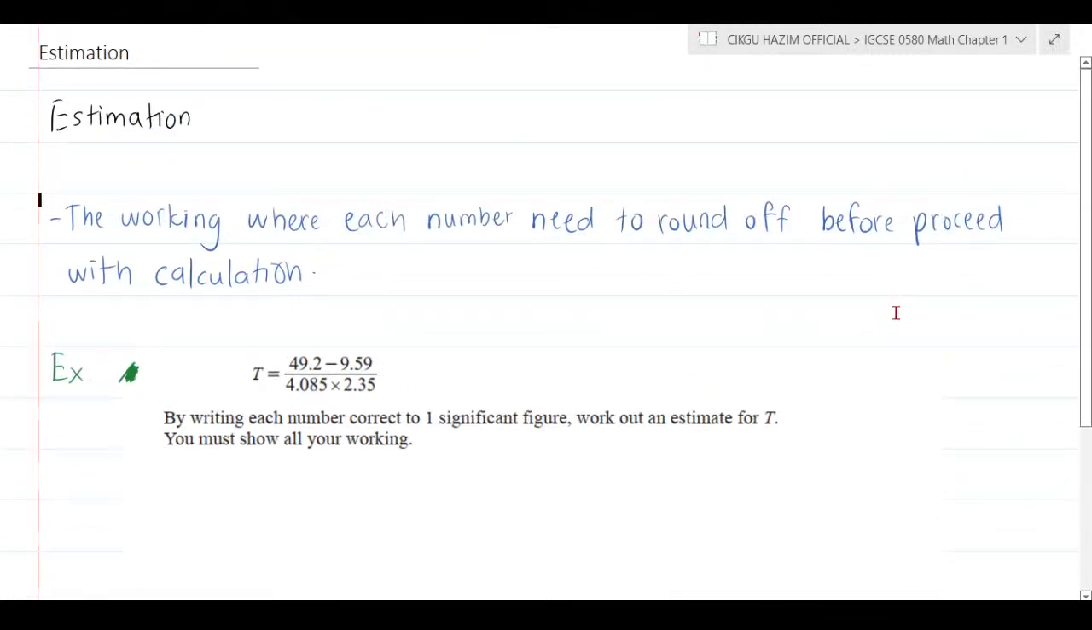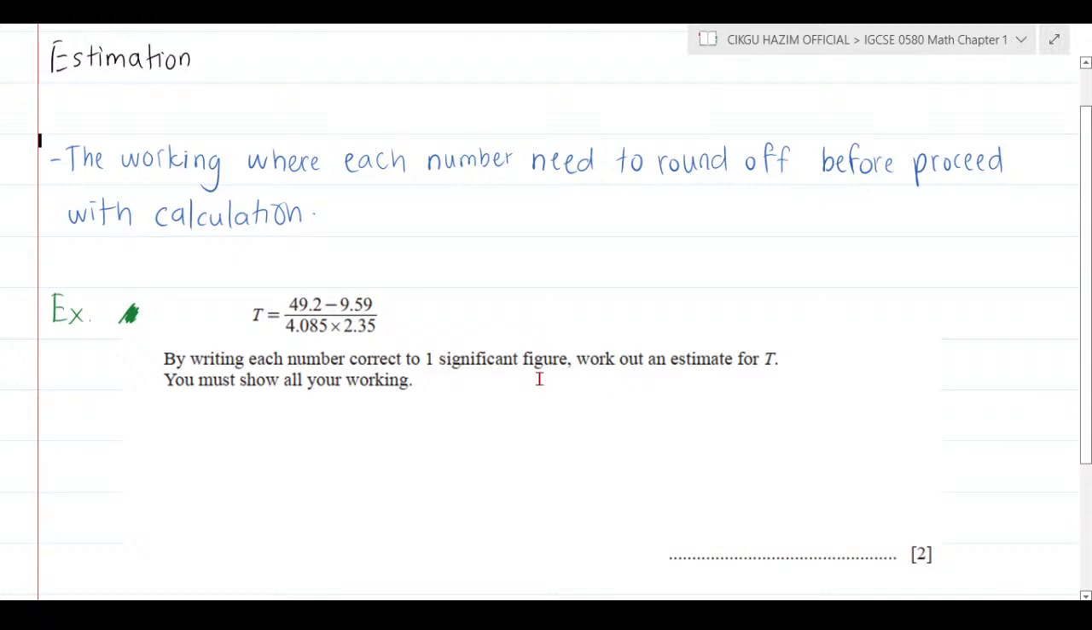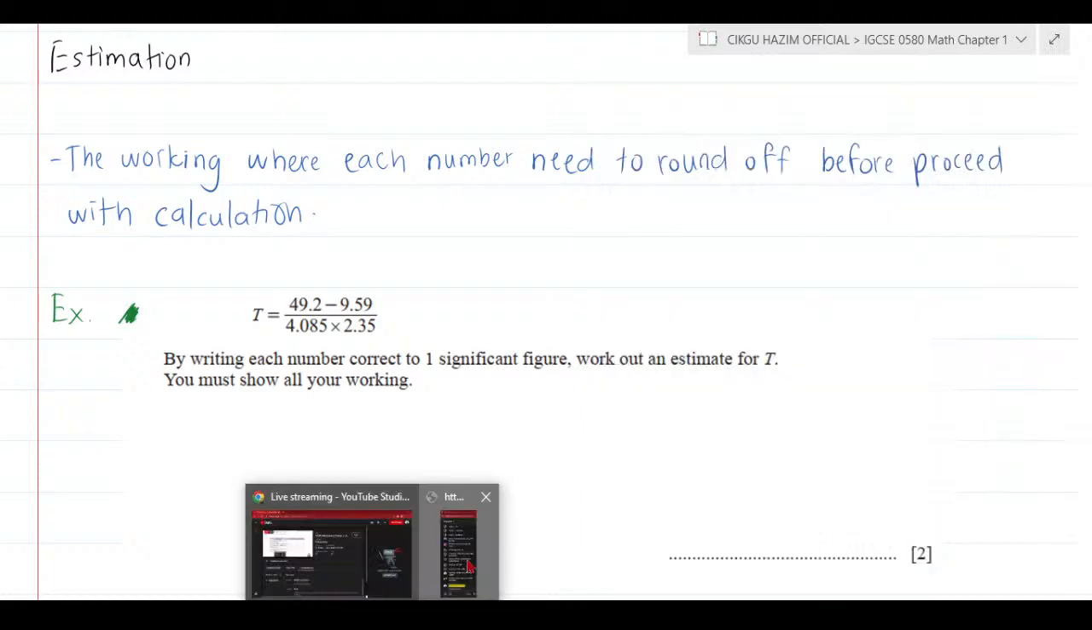We're done with that, and then after that, the estimation, nothing much. Estimation is that the number that you need to round off to the nearest what value if it's stated. For an example, write down each number correct to one significant figure. So every number you need to round off to the nearest one significant figure first before you do the working. Don't do the working then round off. No. Round off every number first before you do the working. If the question asks you to show all the working, you need to show the working. Please remember that.